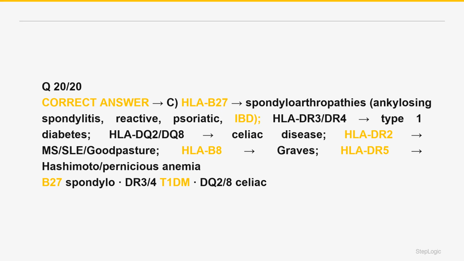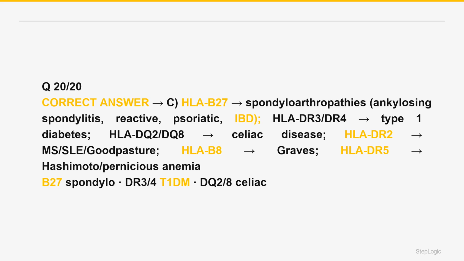The major class 2 HLA-DR and DQ associations: HLA-DR3 and DR4 lead to type 1 diabetes, and DR3 with other autoimmune endocrinopathies or SLE. HLA-DQ2 and DQ8 lead to celiac disease, essentially necessary for it. HLA-DR2 leads to multiple sclerosis, SLE, Goodpasture syndrome, and narcolepsy.